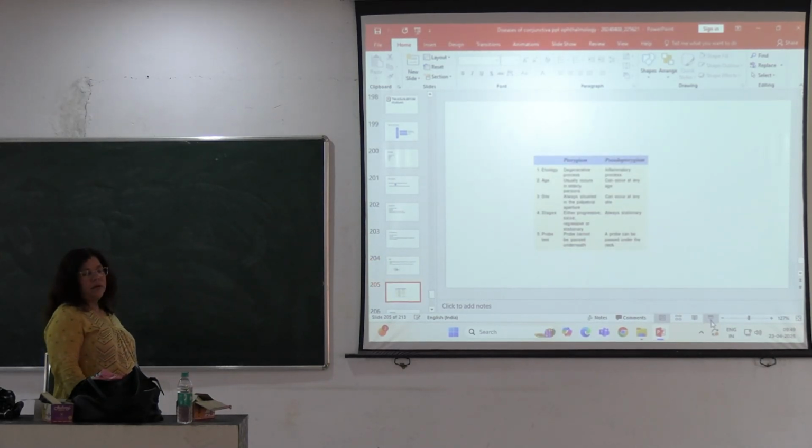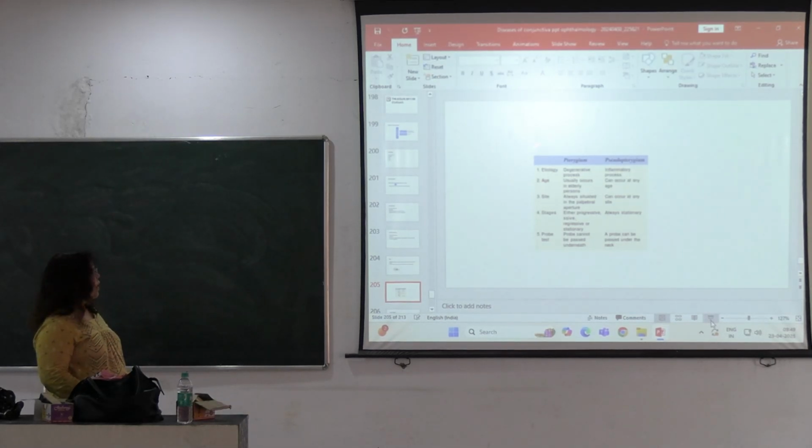We also differentiate pseudopterygium from pterygium. Pterygium is a degenerative condition and pseudopterygium is an inflammatory condition. Pterygium usually affects elderly persons, and pseudopterygium can affect any age group.